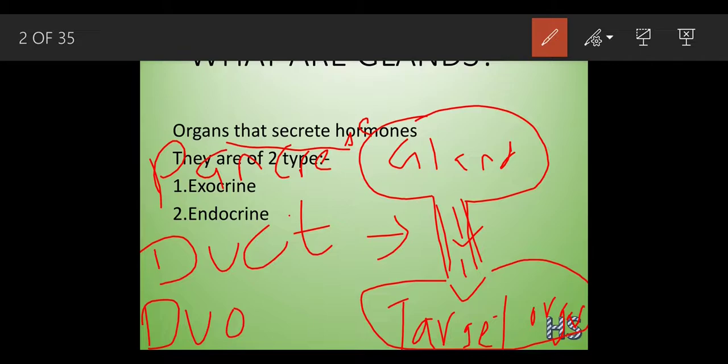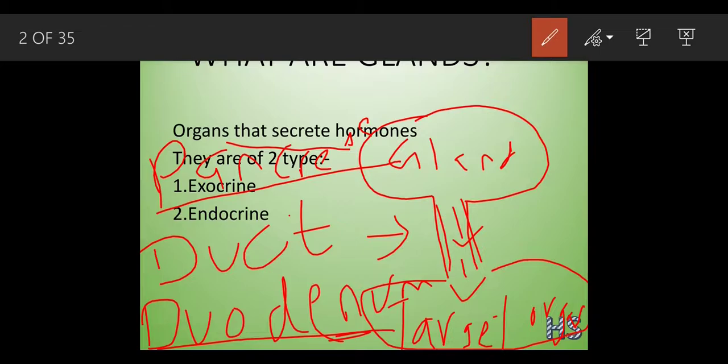You have already heard about the duodenum in the 9th standard. What is the function of the duodenum? It is a part of the small intestine where digestion occurs. So because of the pancreas, the work of digestion can occur very easily in the duodenum. What was the name of the gland? Pancreas. This was the duct, and this target organ was the duodenum.